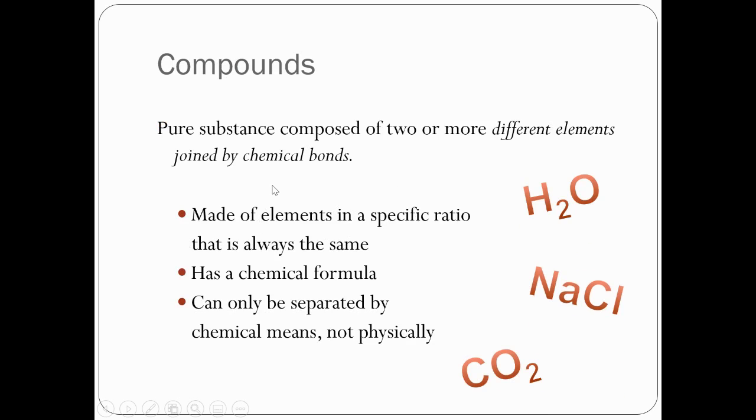Then we have compounds. Compounds are pure substances composed of two or more different elements joined by chemical bonds. So don't be surprised if you see this further down the road, if they're asking the difference between a molecule and a compound. Remember, the big difference is that compounds are made of different elements. So here you see H and O, two H's, one O. Here you see NaCl. Na is sodium, Cl is chlorine. Here you see carbon and oxygen.